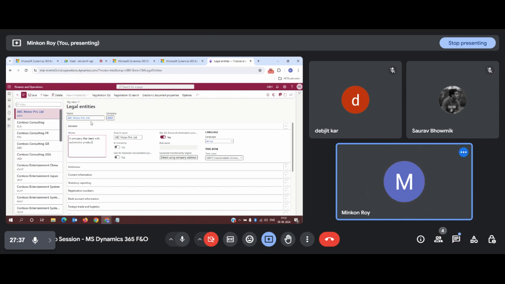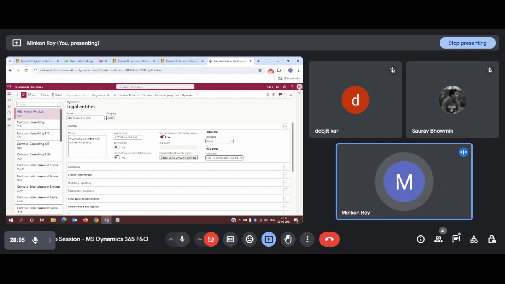Search name will appear by default as soon as you create your own legal entity. If it is used for the financial elimination process, it should be selected yes, and I will definitely tell you what impact this makes at a later stage, not now. For the time being, just remember that this should be used for the financial elimination process, and this works when we will be doing the year end closing process.